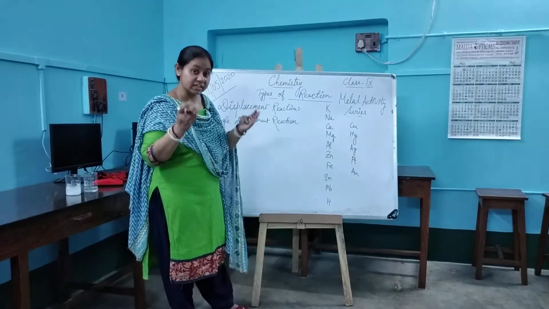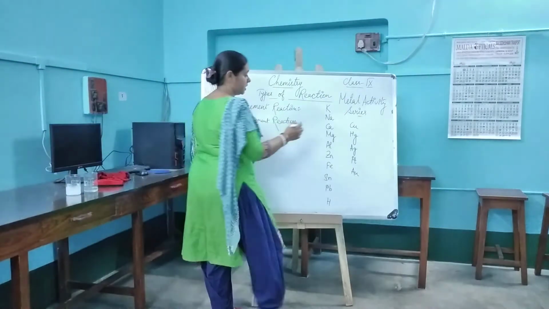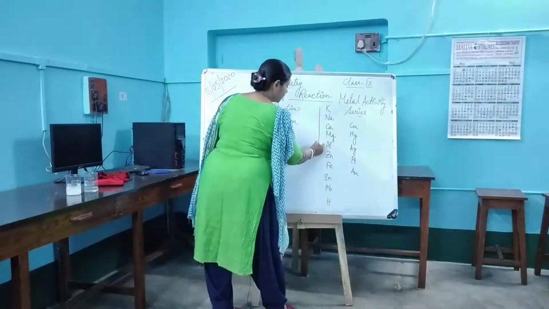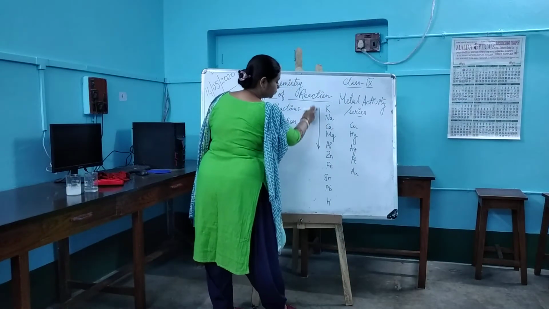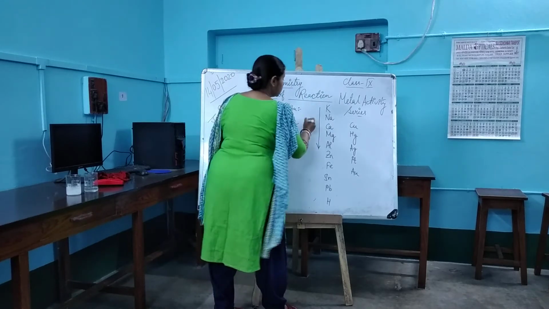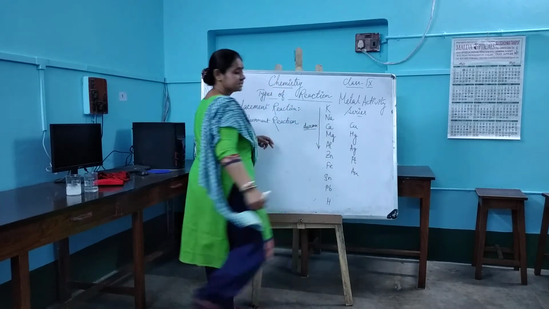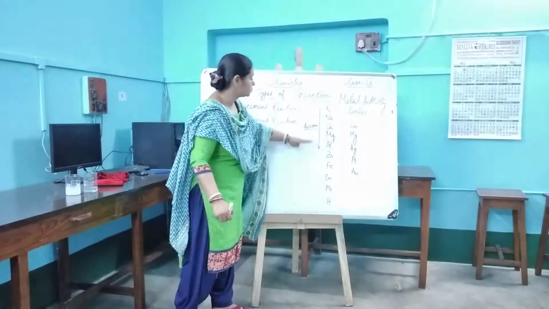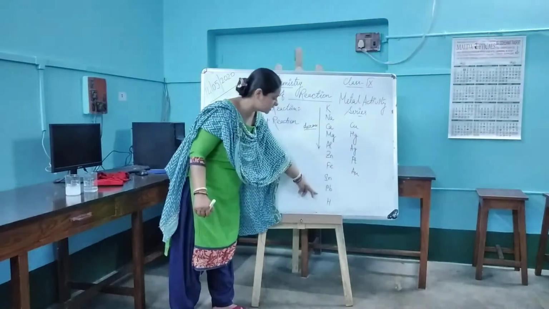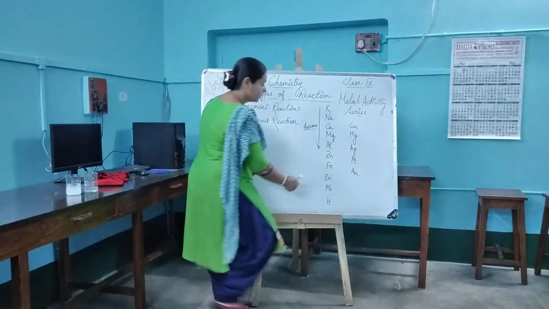Now, how is it going to be arranged? Look very carefully. The moment you start moving down the series, the reactivity will go on decreasing.